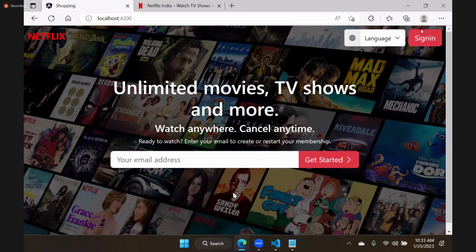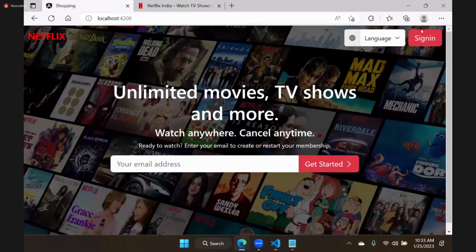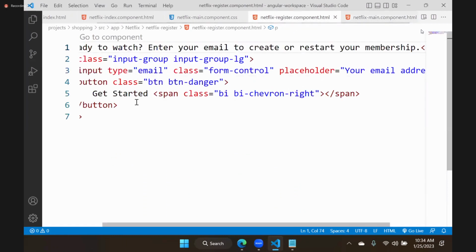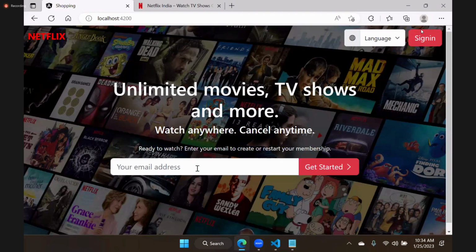Am I right? That means now we need some gap. Gap you can adjust. Here we can put a class, margin top as some 4. That means some margin top it will adjust. This gap we need. Then for this register, a paragraph is there. For the paragraph, we will put a class margin top as 4. That means it will have some gap. This is the Netflix register. This is the Netflix homepage that we have designed.